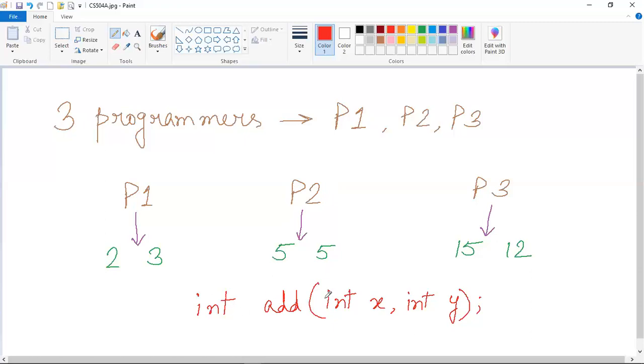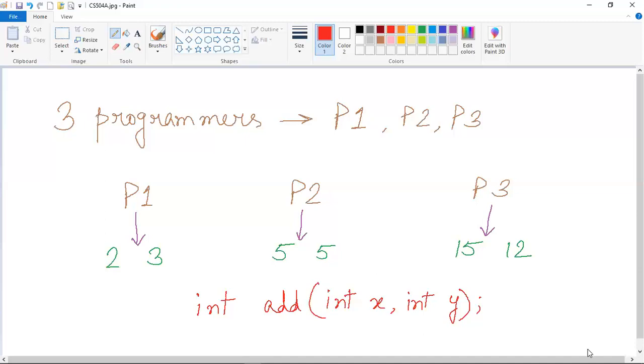Similarly, if we provide this method signature to the next programmer P3, then he or she will also be able to understand that we want him or her to do addition of two integers, and the integers are also provided, which are 15 and 12. That means this method signature will come in handy if we want to provide some information to the programmers, if you want to say what you have to do to the programmers.